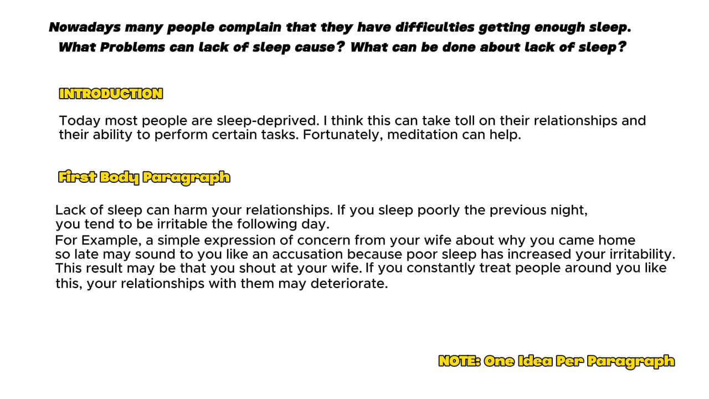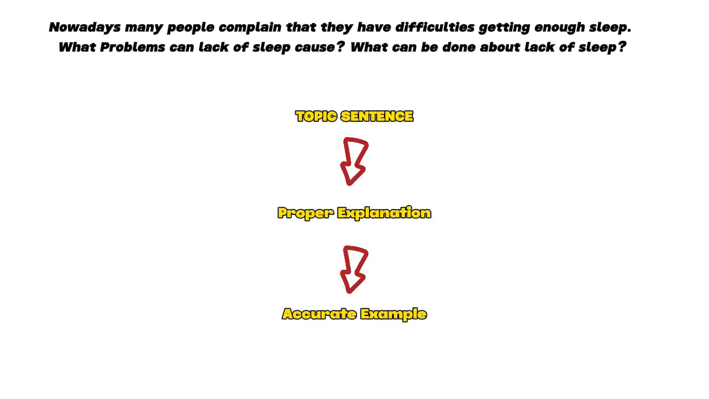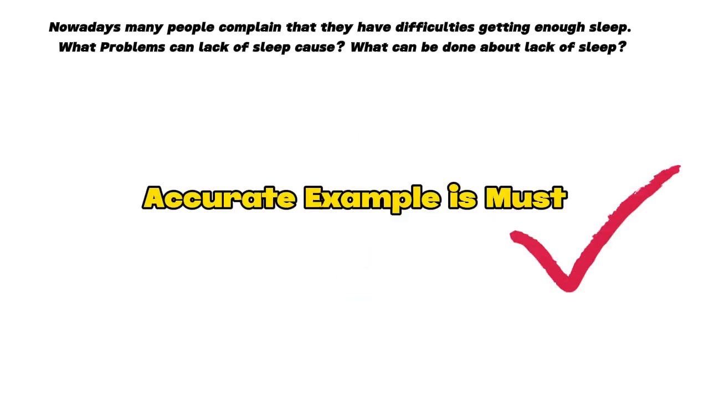For example, a simple expression of concern from your wife about why you came home so late may sound to you like an accusation because poor sleep can increase your irritability. The result may be that you shout at your wife. If you constantly treat people around you like this, your relationships with them may deteriorate. Look at this example. I have explained how lack of sleep can create a gap between husband and wife, and these repeated actions can ruin your relationship. That's the end of the first body paragraph. We have explained our topic sentence with proper explanation and with an accurate example. Remember, an accurate example is a must.